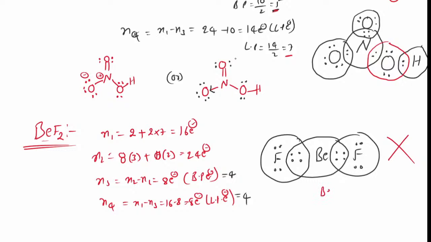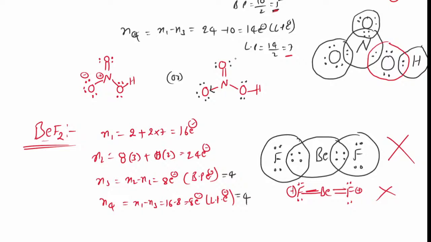And according to this, beryllium, fluorine, double bond. Is it possible, a fluorine given 3 electrons, positive charge? 100% not possible. Yes or no? That is why even though they satisfied the octet configuration, the given structure is a wrong one.